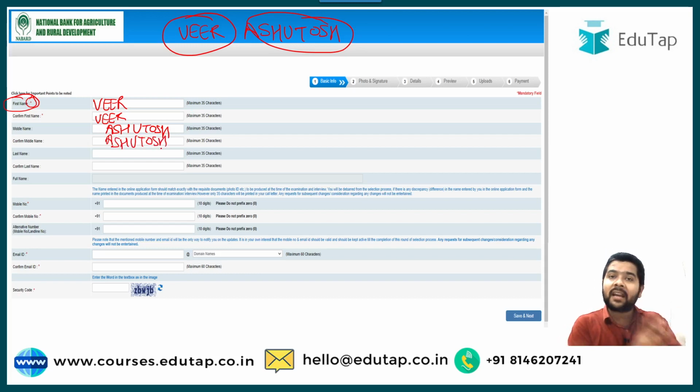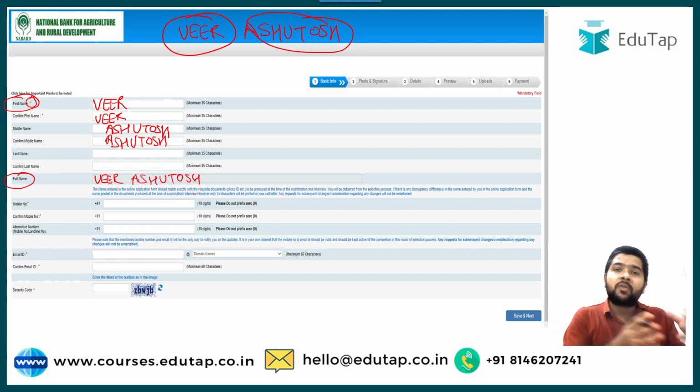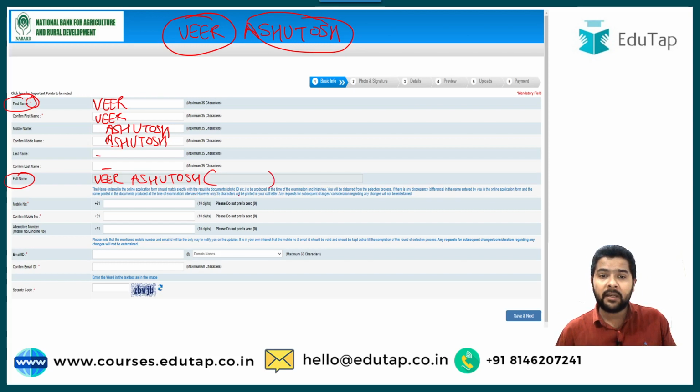As soon as I confirm, the box which is full name will start appearing like this. Whatever you have typed in the first name and the middle name, it will start appearing here. Then you need to fill your last name. If you are using any surname, Chaudhary, Singh, any of the surnames, then you will write your last name here, and automatically your last name will appear here. So this is the way that you need to write your name. Again, I would like to repeat, you can use capital letters as well as small letters.